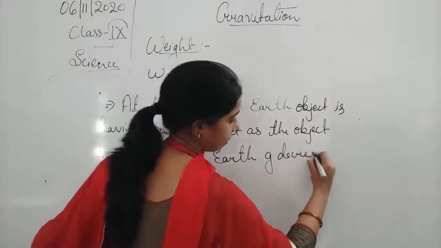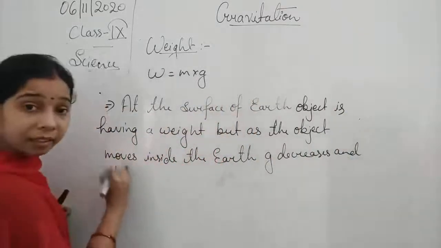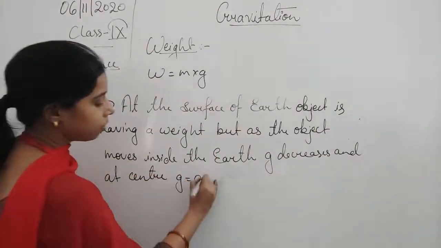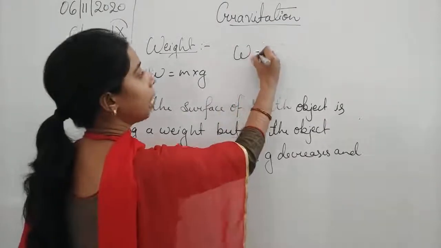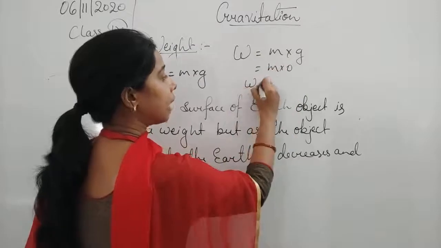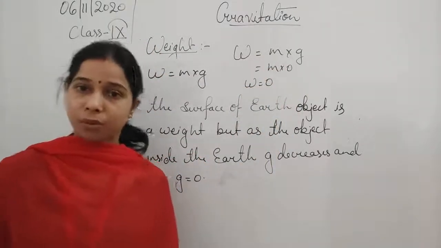g decreases, and at the center g will be equal to 0. So when g is equal to 0, at that time W will be equal to 0. So at the center of the earth, the weight of the body will be 0. Okay.